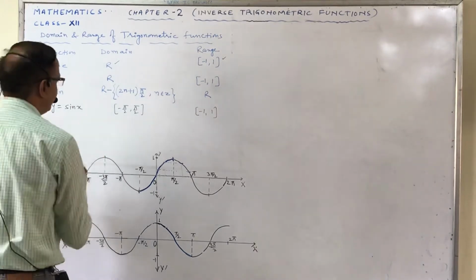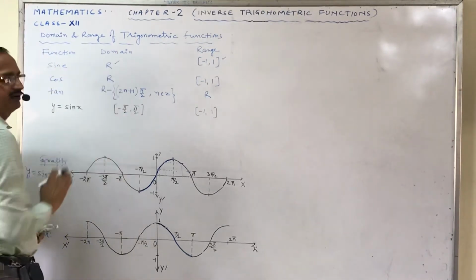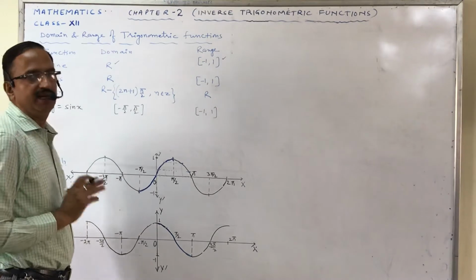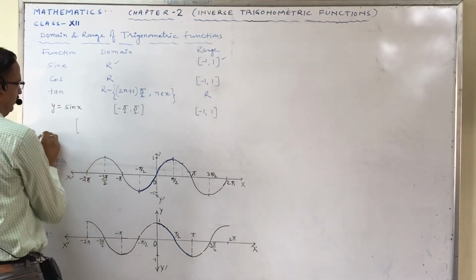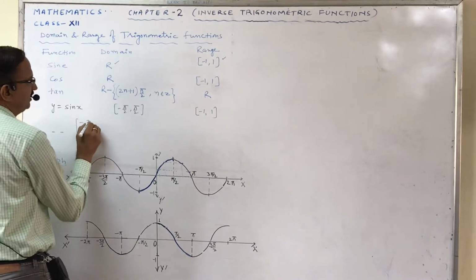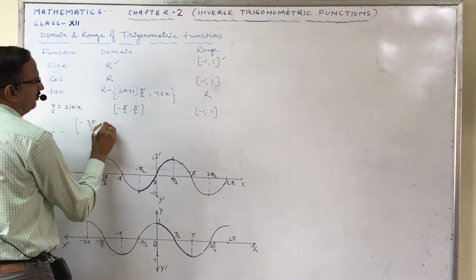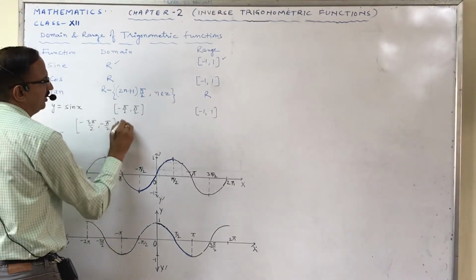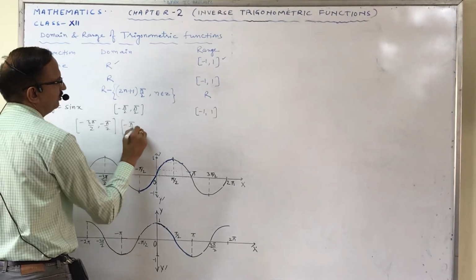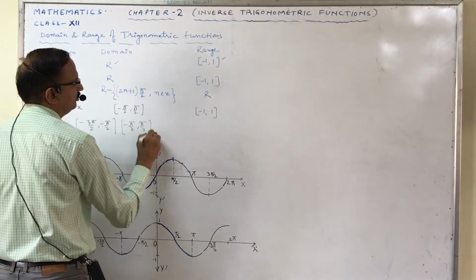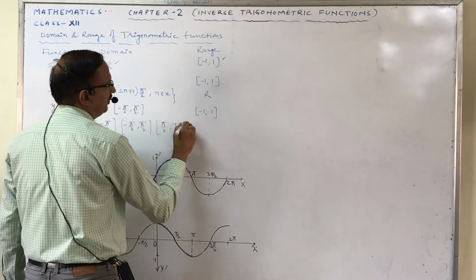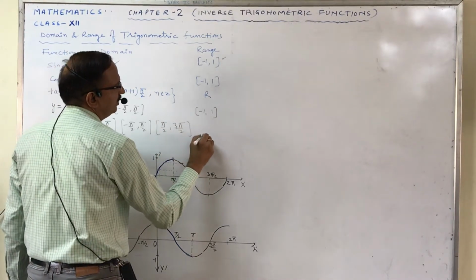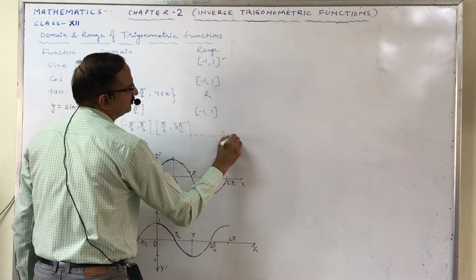So we can say that this interval could be restricted to any of the intervals -3π/2 to -π/2, -π/2 to π/2, then π/2 to 3π/2 and so on.